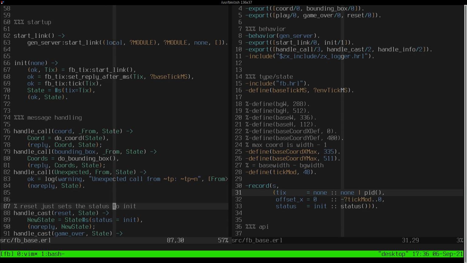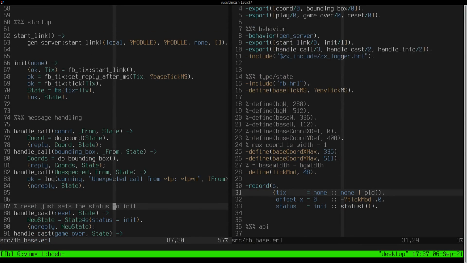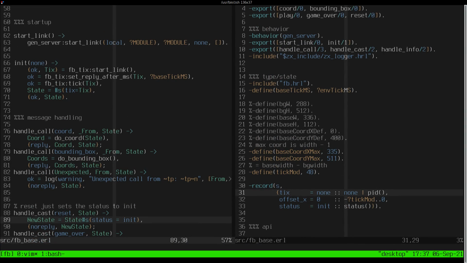Reset just sets the status to init. I think reset is when you crash and you hit N, that sends everything the reset message. New state, okay, yeah, sets the status to init.